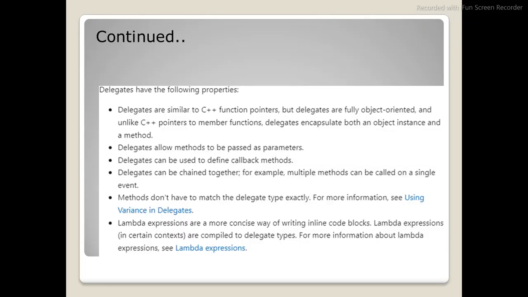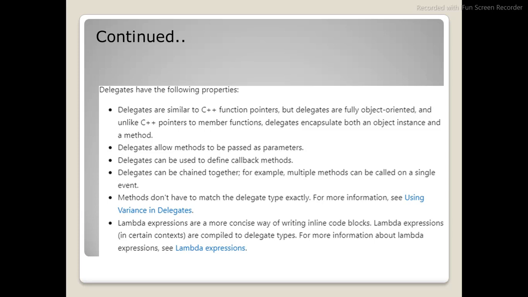Delegates have the following properties: fully object oriented. Delegates allow methods to be passed as parameters. Delegates can be used to define callback methods. Delegates can be chained together. As I said, multiple methods can be called on a single event using plus.